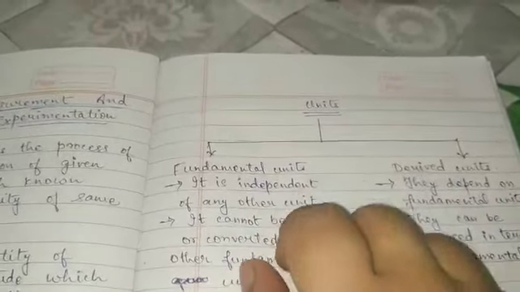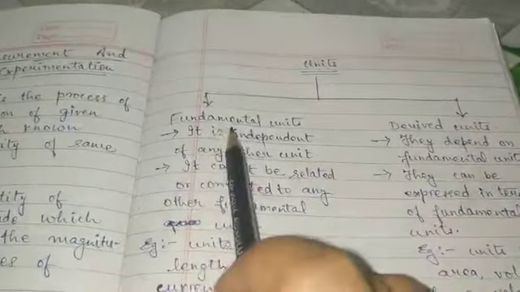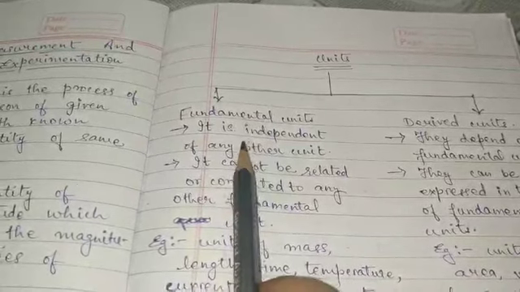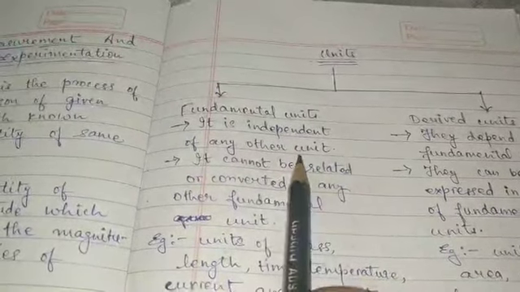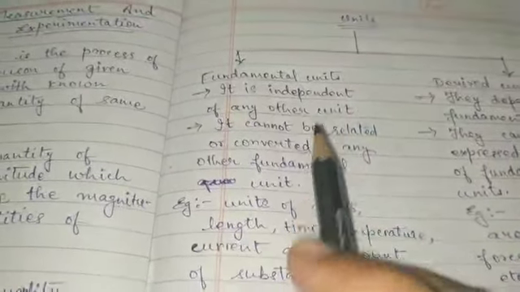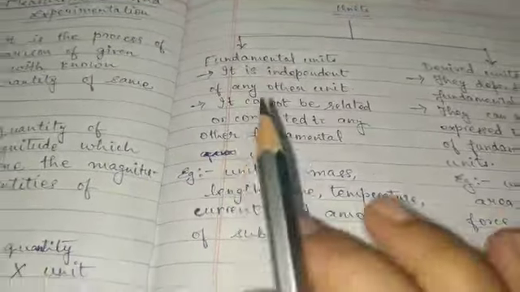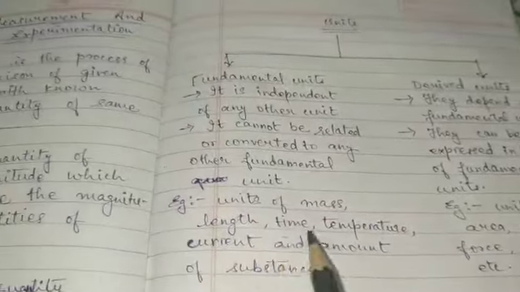Then there are two types of units: fundamental units and derived units. Fundamental units are those units which are independent of any other unit. They cannot be related with any other unit. For example, the units of mass, length, and time.